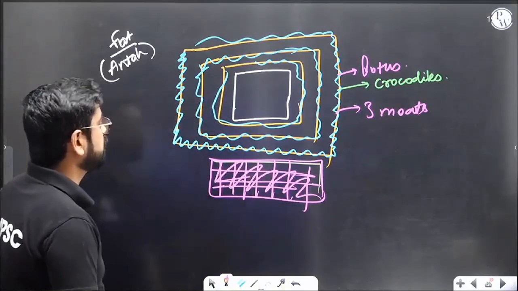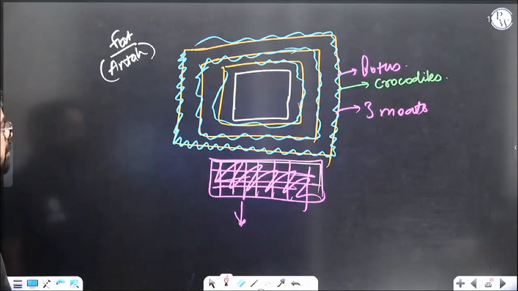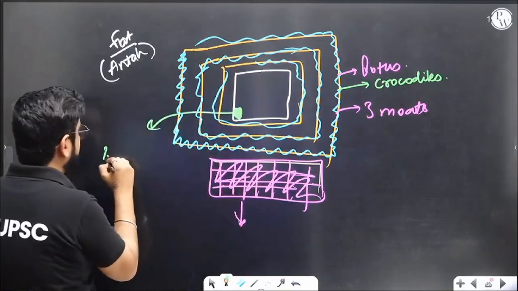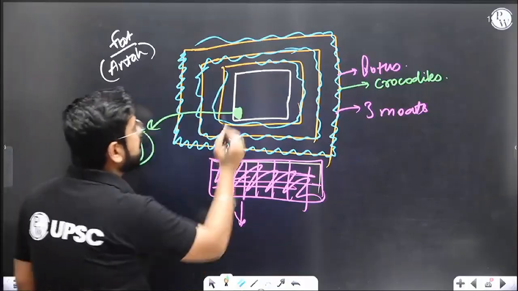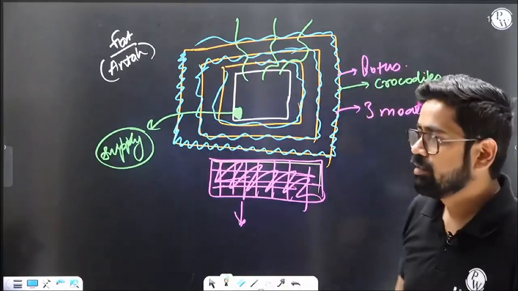So this is how you should create a fort. If you're fighting, you can fight outside with your army. Otherwise, the army can also be inside. No issues. Plus, they're saying that you should have enough supplies inside the fort. Plus, you should have some escape routes. Suppose you want to run, then you should have some escape routes. So this is how you should plan an antaha, basically a fort.